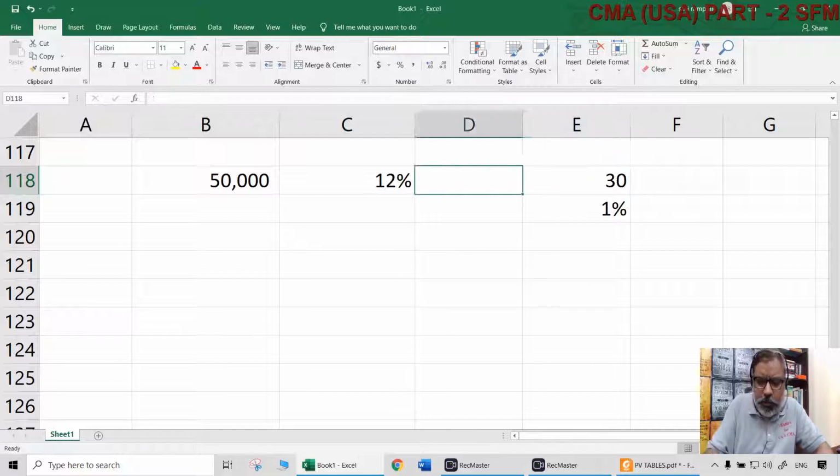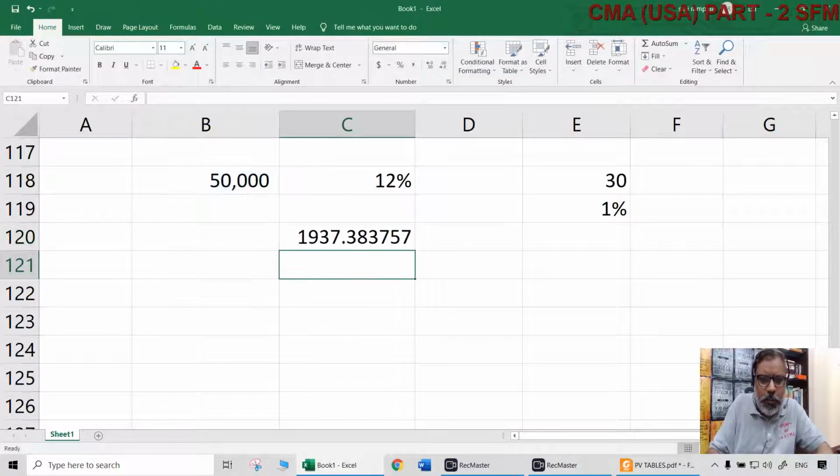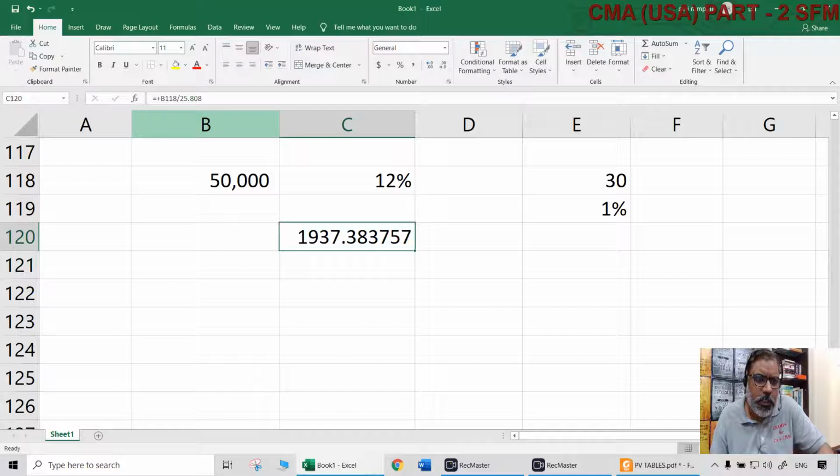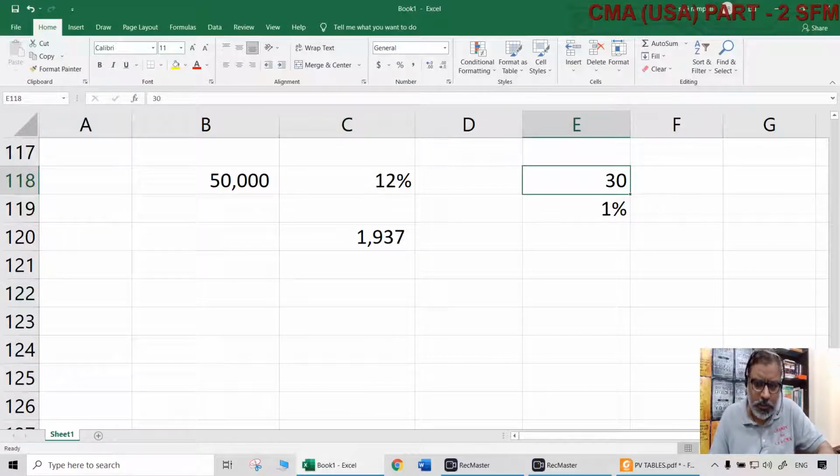So 50,000 divided by 25.808 will give us how much is your monthly installment? Simple. So what is your monthly installment? Approximately $1937. If you pay $1937 for 30 months, then your loan will be repaid.